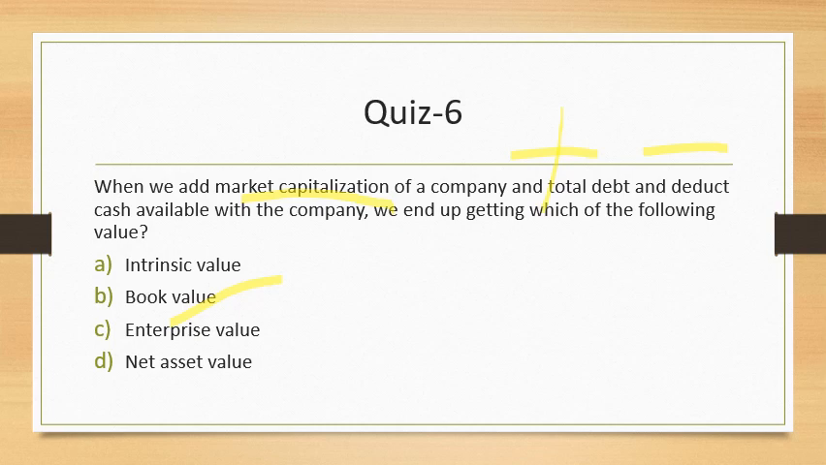Intrinsic value is more of what you call hidden or inherent value of a company. Book value comes from total equity and the number of shares. And net asset value is nothing but total assets minus total liabilities of a company, right? So these are the 6 questions that we have done.